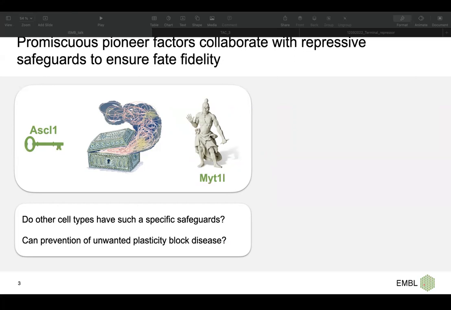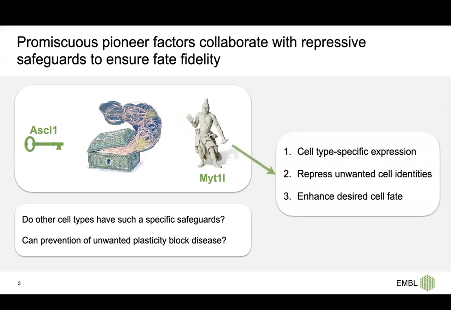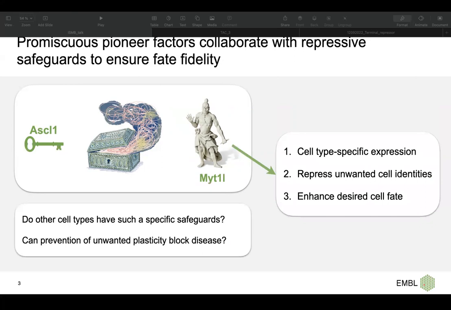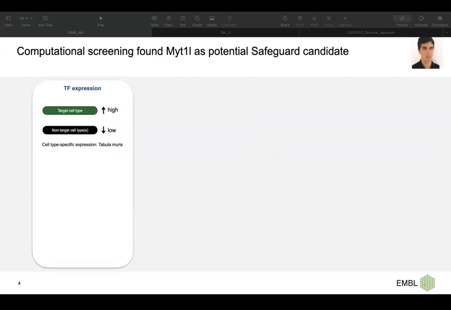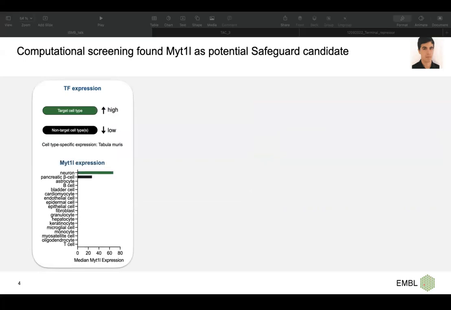This motivates us to start looking for such transcription factors, which should have a cell type specific expression, repress unwanted cell identity, and enhance the desired cell fate. We implemented a computational screening based on three steps. In the first step, we look at the TF expression, and we expect it to be higher in the target cell type and low in the other cell types. This is, for example, the case for MYT1L, which is very high in neurons and low in the other cell fates.